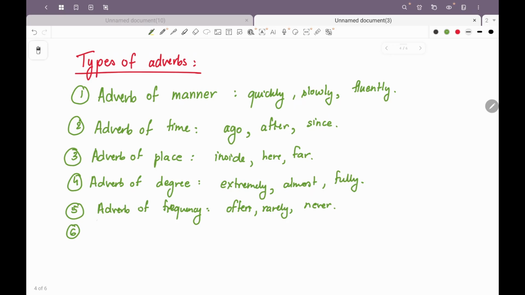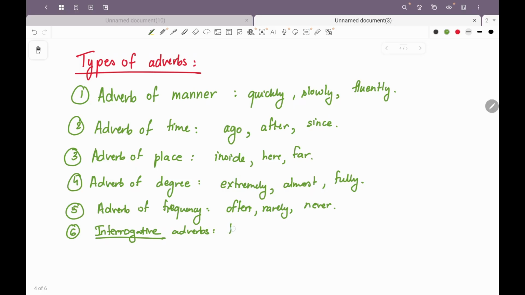Right? So this talks about the frequency at which an action is taking place. Next, interrogative adverbs. Remember, there are interrogative pronouns, there are interrogative adjectives, there are interrogative adverbs. Interrogative adverbs are used to ask questions. Whenever the word interrogative is said, it is going to be associated with questioning. Right? Now, these words will again be same. What you will do is identify the purpose.